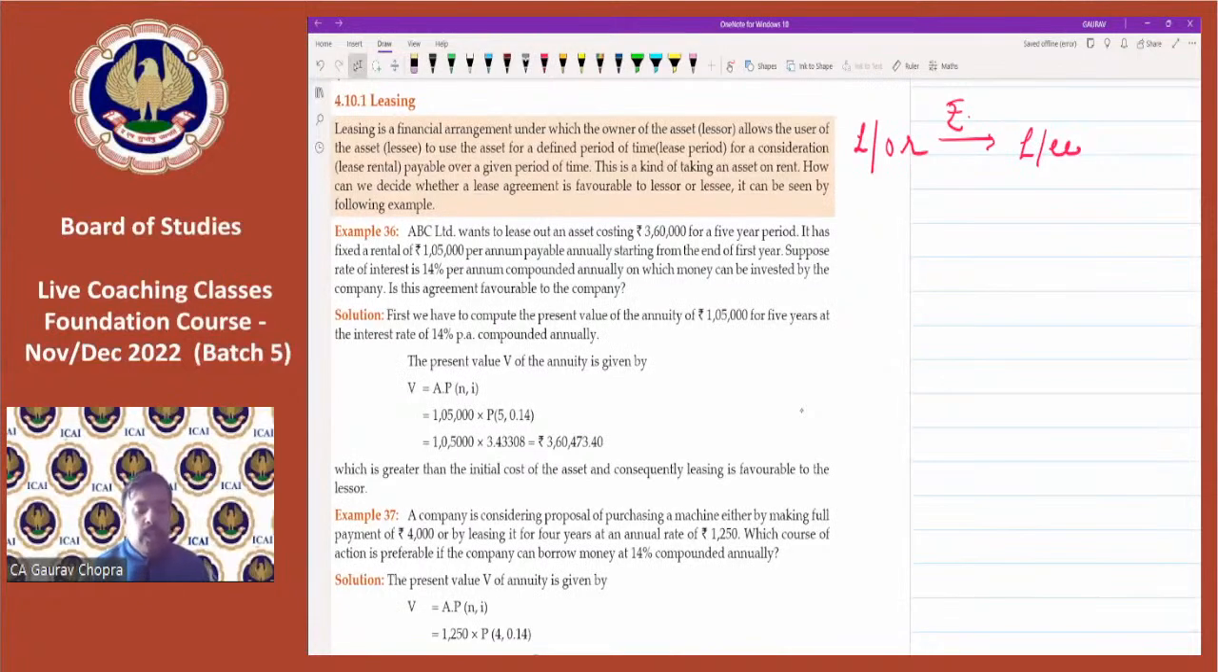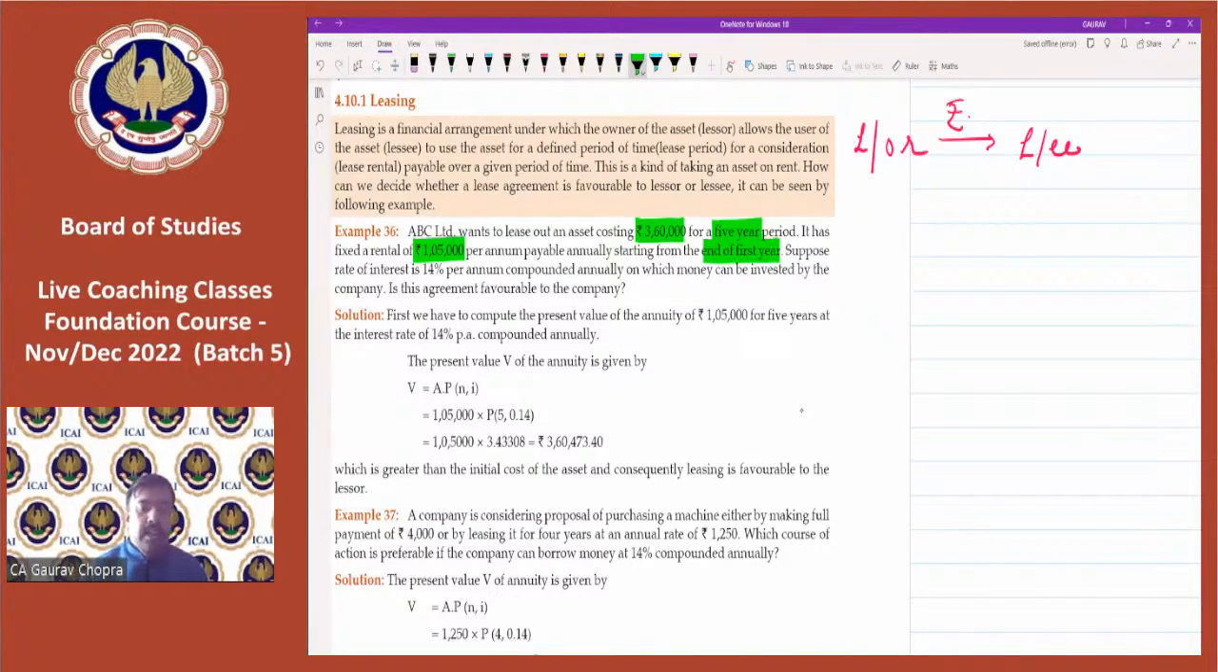So let's try to do this question. Example number 36. ABC Limited wants to lease out an asset costing rupees 3,60,000. So there is a company who wants to lease its asset. The cost of the asset is 3,60,000 and they want to lease for 5 years. It has a fixed rental of 1,05,000 rupees per annum. This is the rent. This rent is payable annually starting from the end of the first year. So it is a regular annuity.